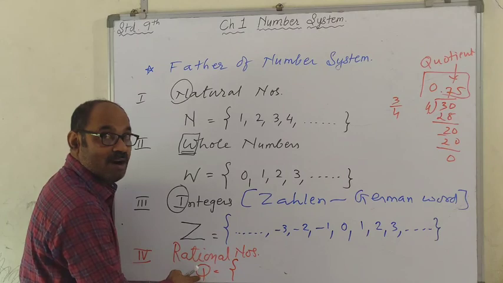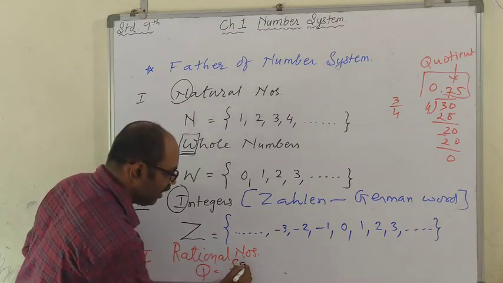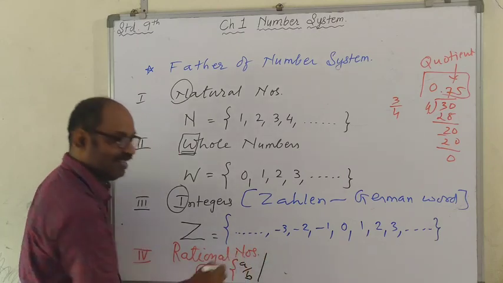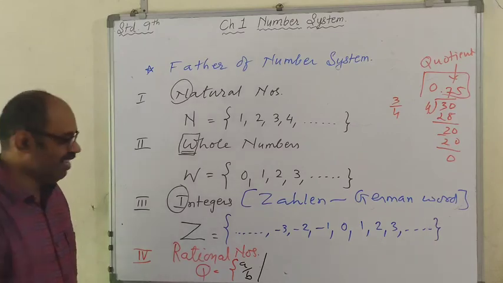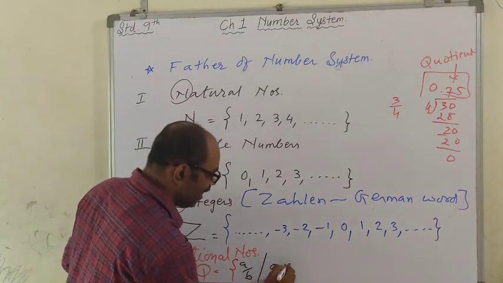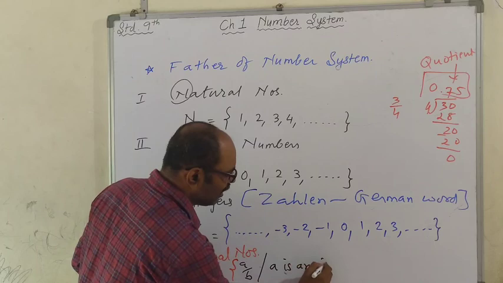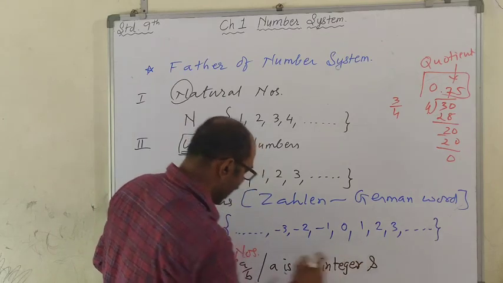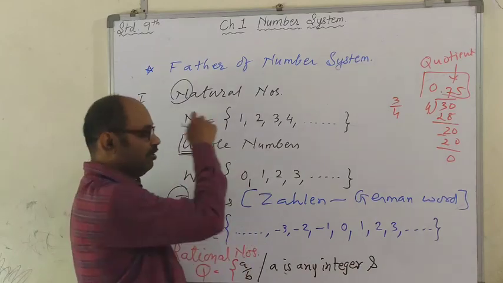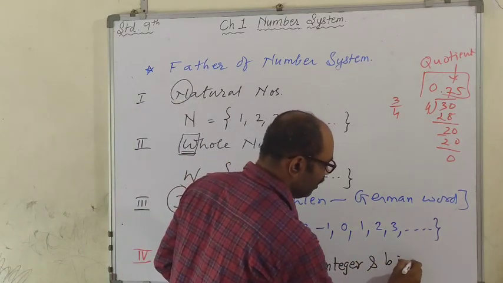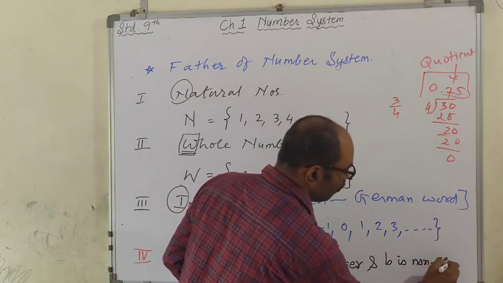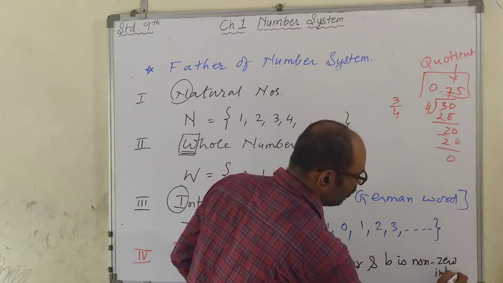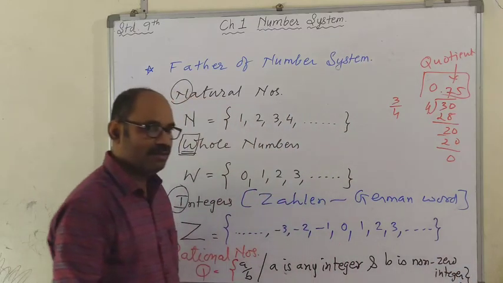The member of this set Q is A upon B, where A is any integer, 0, negative or positive, and B is a non-zero integer. Is that clear to you?